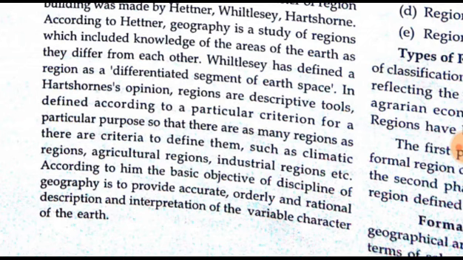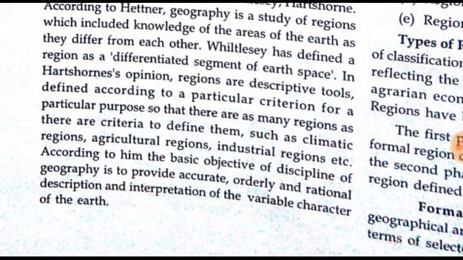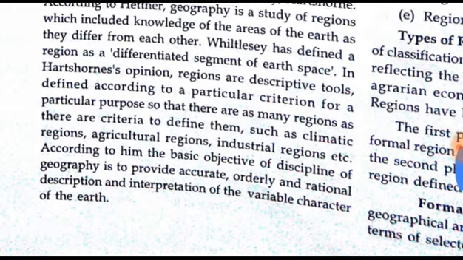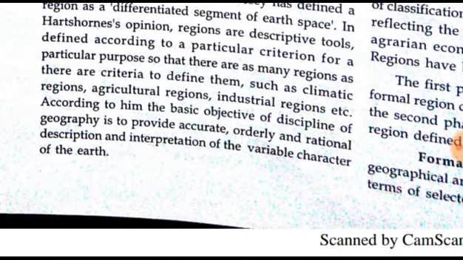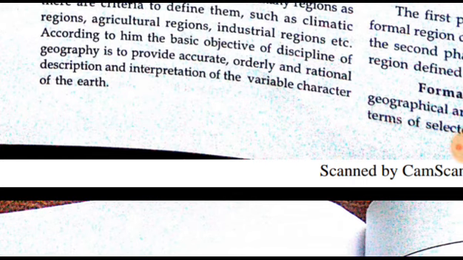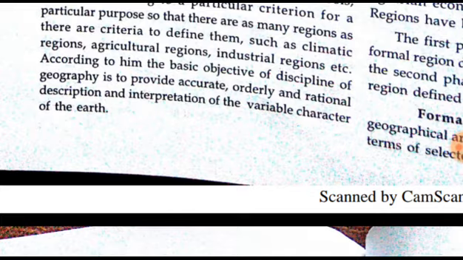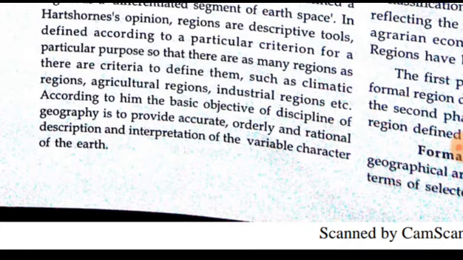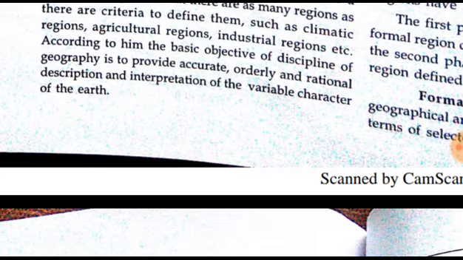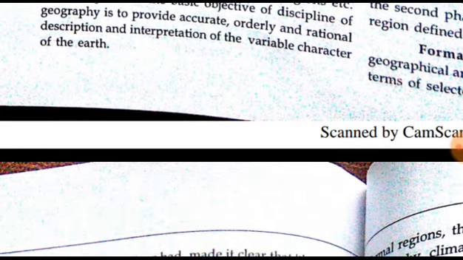In Hudson's opinion, regions are descriptive tools defined according to particular criteria for a particular purpose, so that there are as many regions as there are criteria to define them, such as climatic regions, agricultural regions, industrial regions, etc. According to him, the basic objective of the discipline of geography is to provide accurate, orderly and rational description and interpretation of the variable character of the earth.